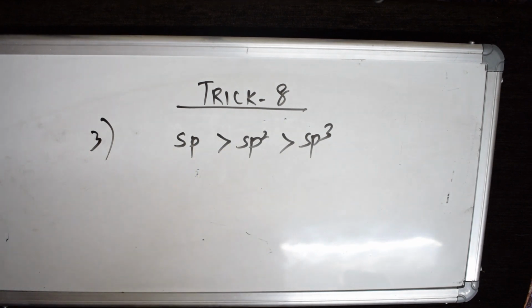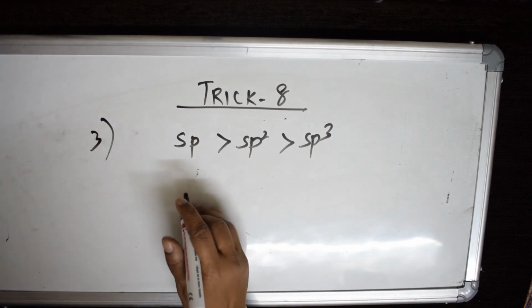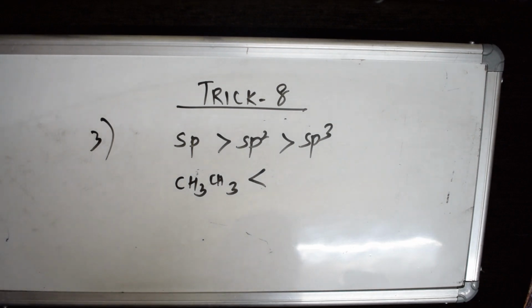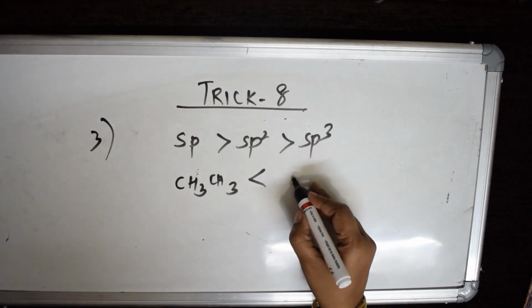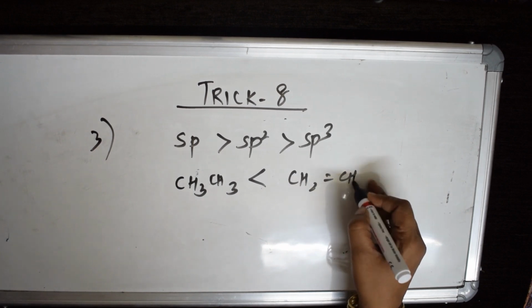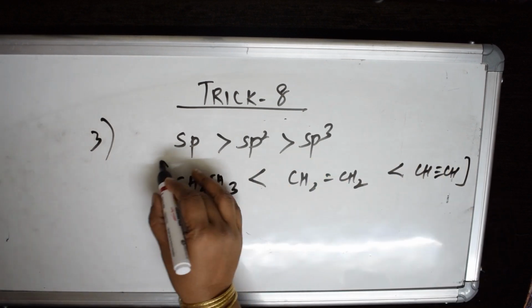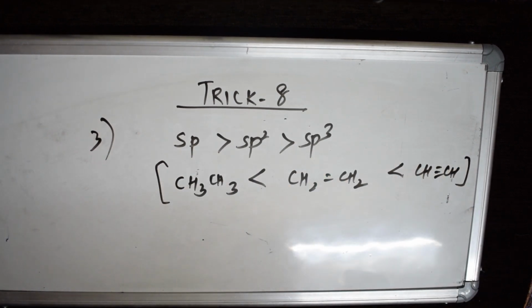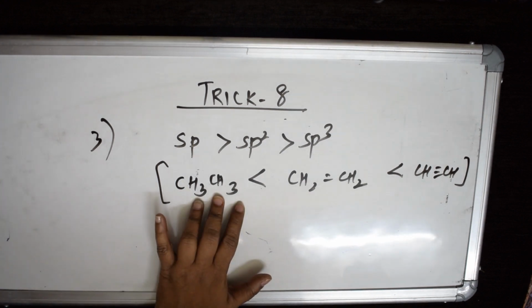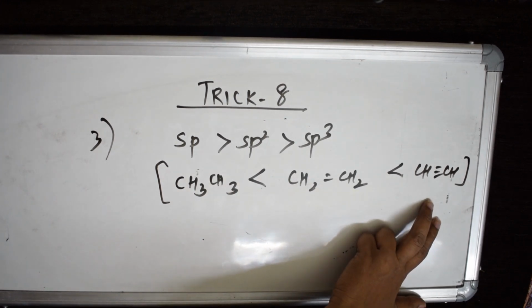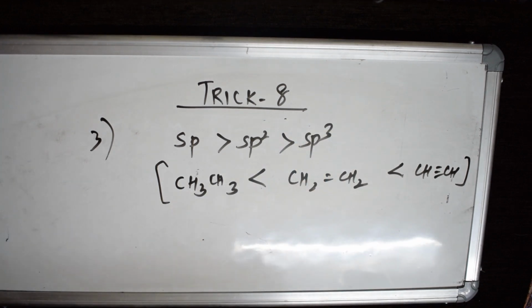If I have to take the example, CH3, in terms of the double bond, CH2 double bond CH2, less than the triple bond. Remember this, students. So the order of acidity is the third concept which you have to remember. Single bond is less acidic than double bond, which is less acidic than triple bond. Yes, this is nothing but the property of losing H plus ions, isn't it?